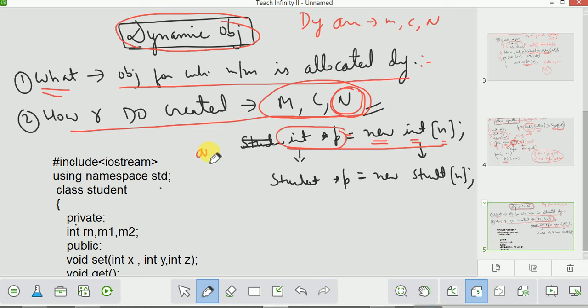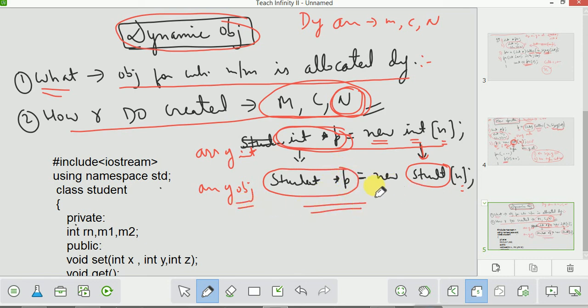Now, how do I create an array of objects? This is for an array of integers. Now let me create an array of objects. So how will I do it? Instead of integer I will write student, and then the number of elements. Similarly, the pointer should be of student type. So this is how you will create an array of objects using the new operator.